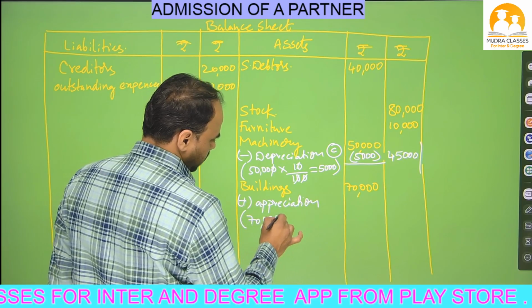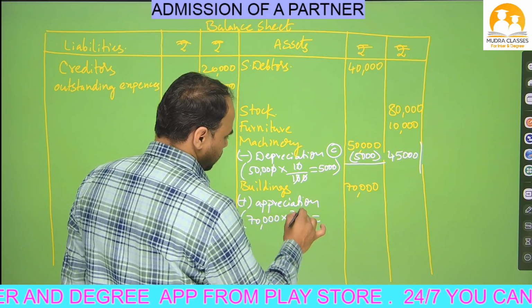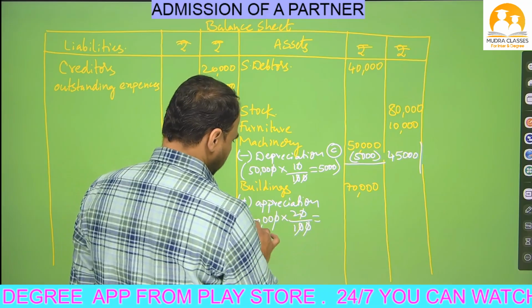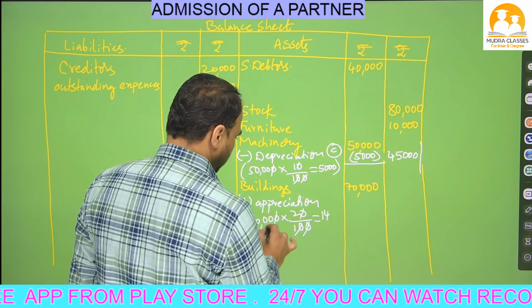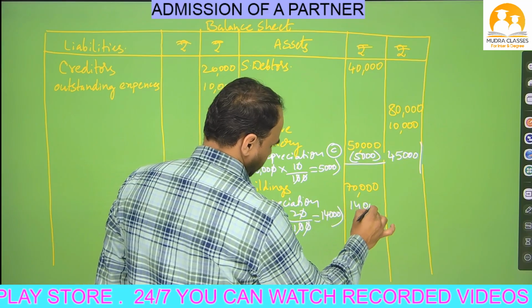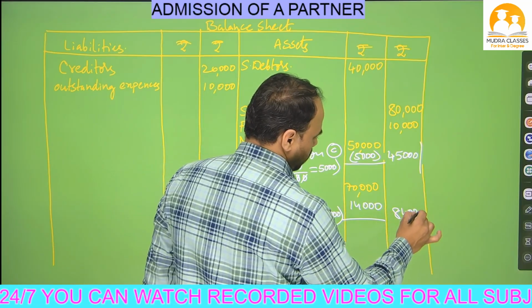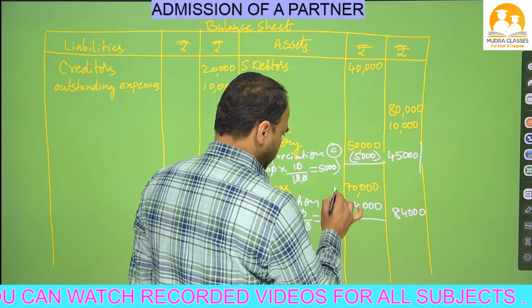So 70,000 into 20%, that means 20 by 100. 0 0 cancel, 0 0 cancel. 7 2s are 14, 3 zeros left. So 14,000 we have to add. So 70,000 plus 14,000, 84,000 is the outer column. This is adjustment number D.